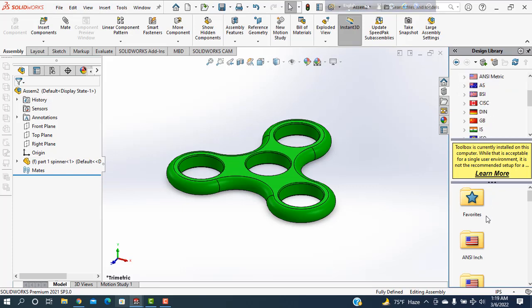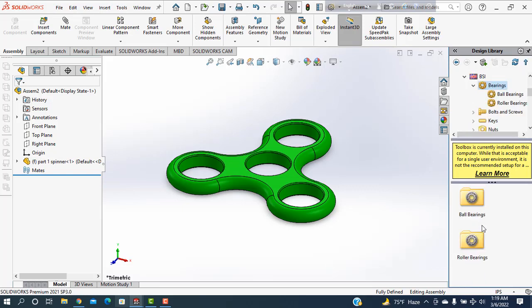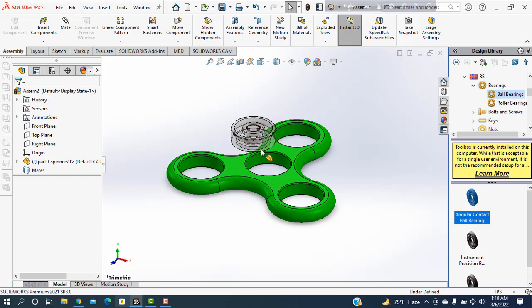And I'm selecting this, here also showing DSI is taken. Double click here. Bearing. Here three types of bearing: ball bearings, roller bearing. I want to take the ball bearing, angular contact ball bearing, and instrument precisions, and this one is the radial. I want to take the angular bearing, so press and drag it up to here.